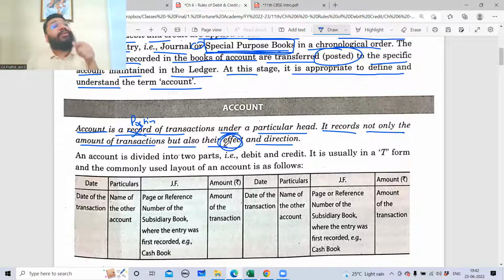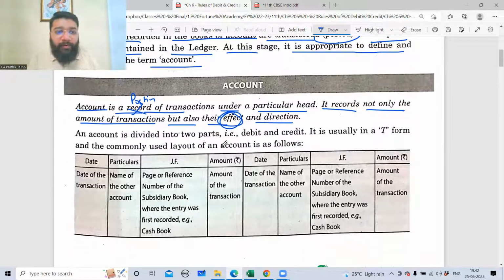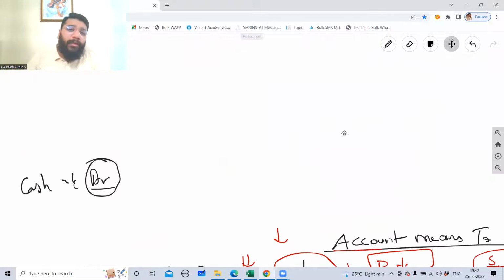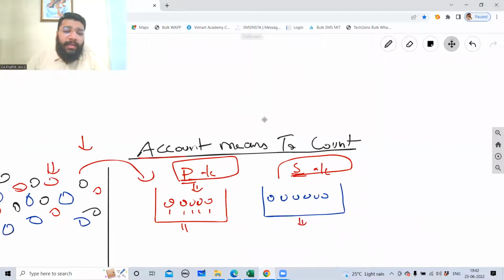If something is in the nature of an asset, you will direct it to the balance sheet. If something is in the nature of a liability, you will direct it to the balance sheet. So now I'm able to understand. So the purpose of an account is not only to count, but also to know what effect it has and to which particular statement we have to direct it. Are you able to follow? Online people comfortable? Yes, sir. So this account, guys, if you see, the format of this account is actually in a T-shaped format.